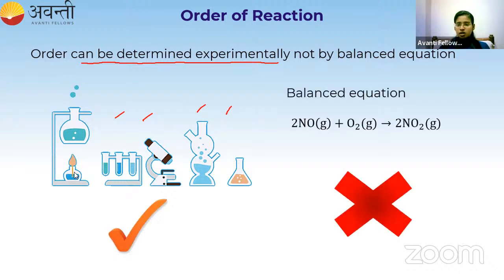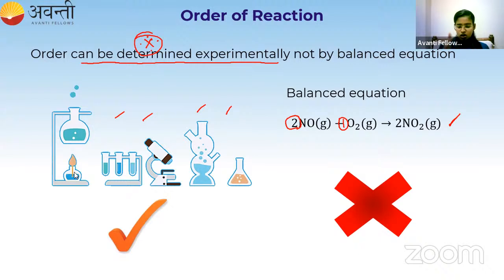So this is a balanced equation. Just by looking at this balanced equation, here the coefficient is 2 and here the coefficient is 1. So 2 plus 1 is 3, so the order of the reaction is 3. No, that is incorrect. Order of the reaction equal to 3 is incorrect. So you cannot find out the order from the balanced equation. You can find it out only from the experiment. Just keep this point in your mind from this order of the reaction topic.